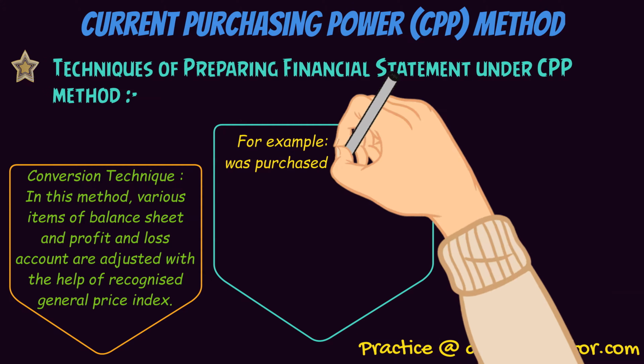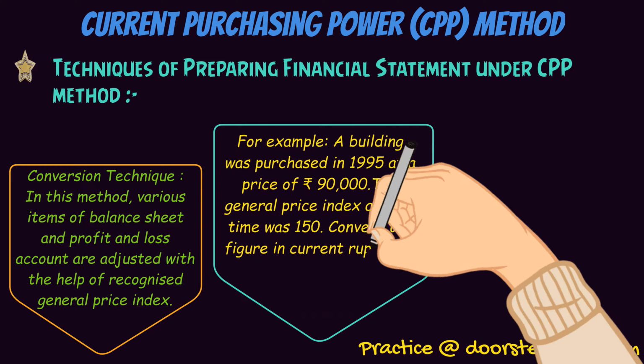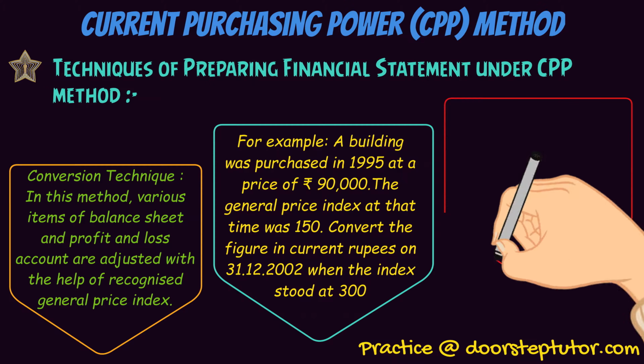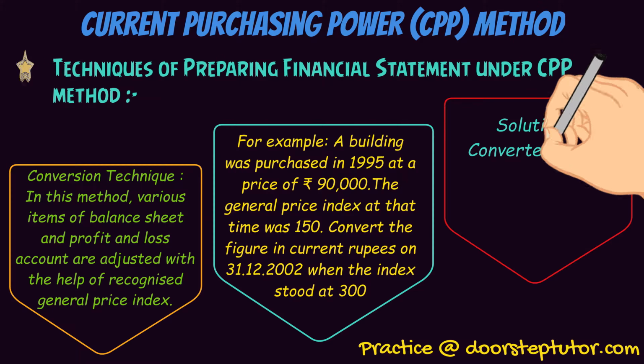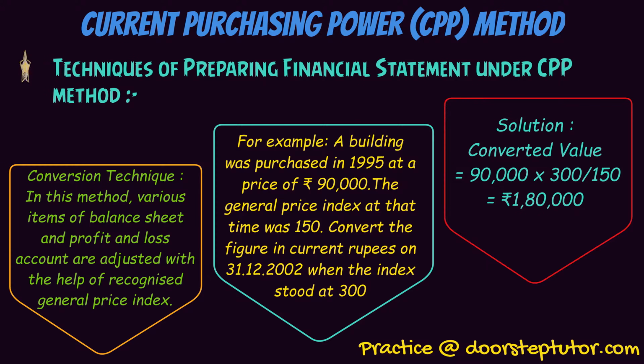A building was purchased in 1995 at a price of 90,000 and the general price index at that time was 150. We are required to convert the figure in current rupees on 31st December 2002, when the index stood at 300. The formula for calculating the conversion factor is current price index divided by previous price index. So, the converted value will be 90,000 multiplied by 300 divided by 150. So, the converted value of the building will be 1,80,000.